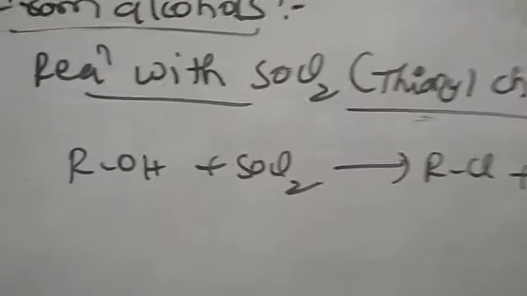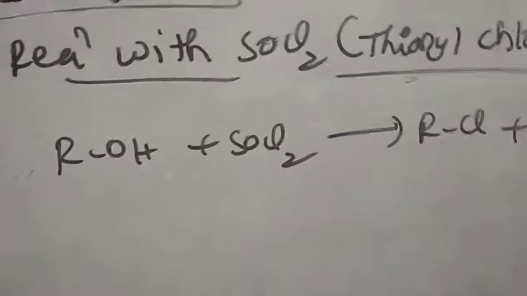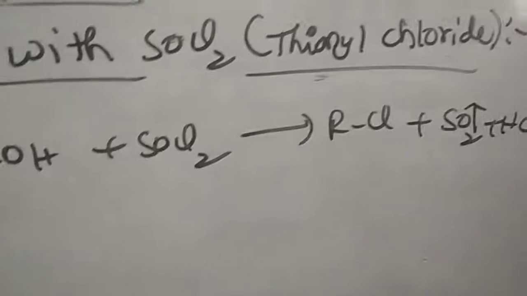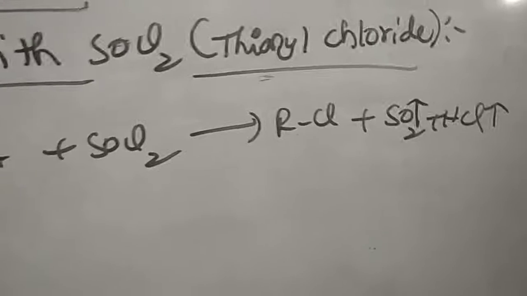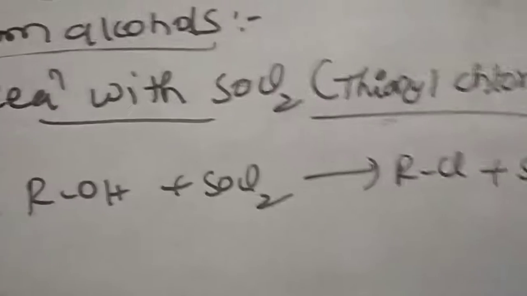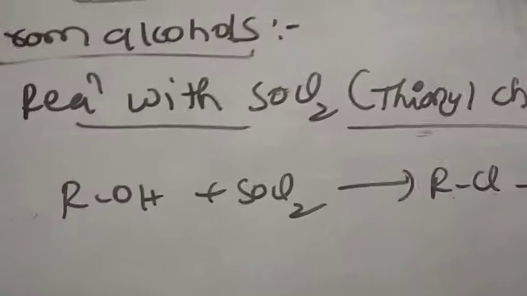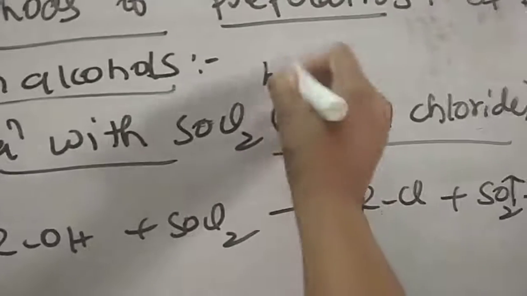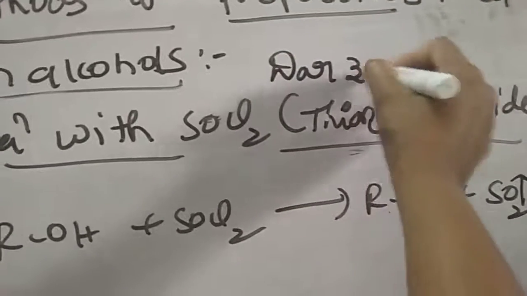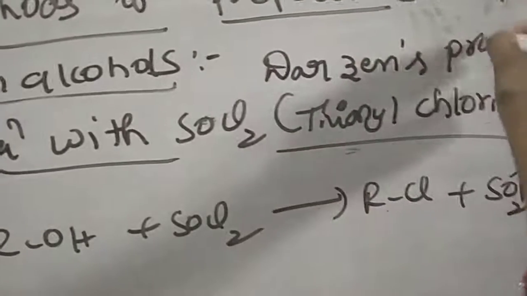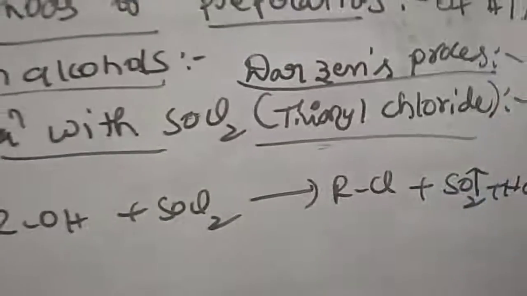This process, alcohols reacting with thionyl chloride and forming alkyl halide, SO2 gas and HCl gas, is called Darzens process. What is the name of this process? Darzens process. This is called Darzens process.